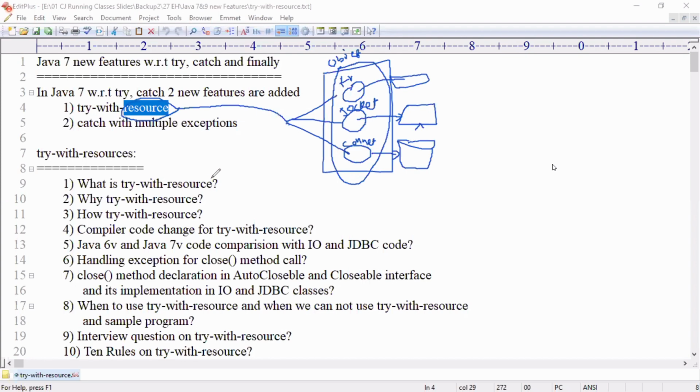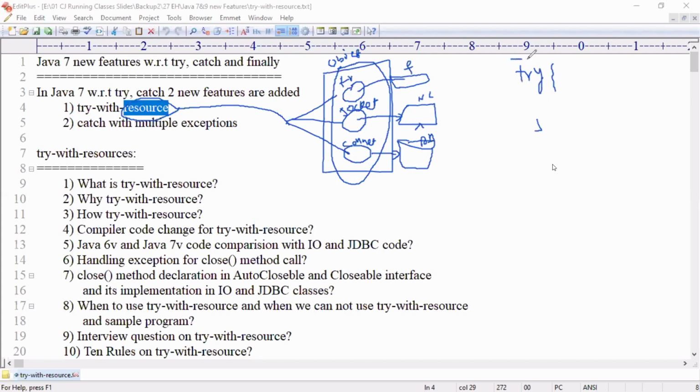When can I call an object a resource? Can I call every object as a resource? No. If you want to call an object as a resource, that object should maintain connection to external resources like file, network computer, or what? Database. Then I told you when you create an object that contains connection, what you do inside try block.